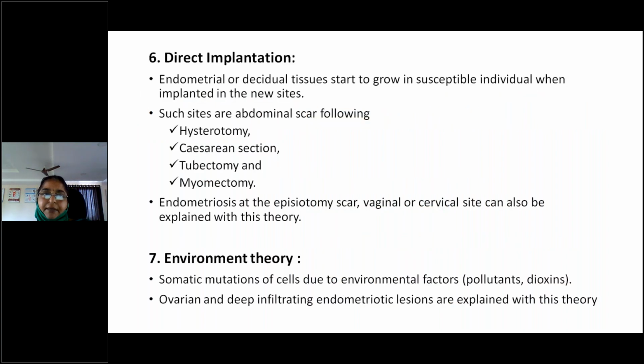Then the direct implantation theory, where the tissue will be implanted directly over the scar. That is hysterotomy. Remember, hysterotomy is doing cesarean section before the viability of the fetus. Cesarean section after 28 weeks of gestation, tubectomy, myomectomy scar, all this will be explained by direct implantation.